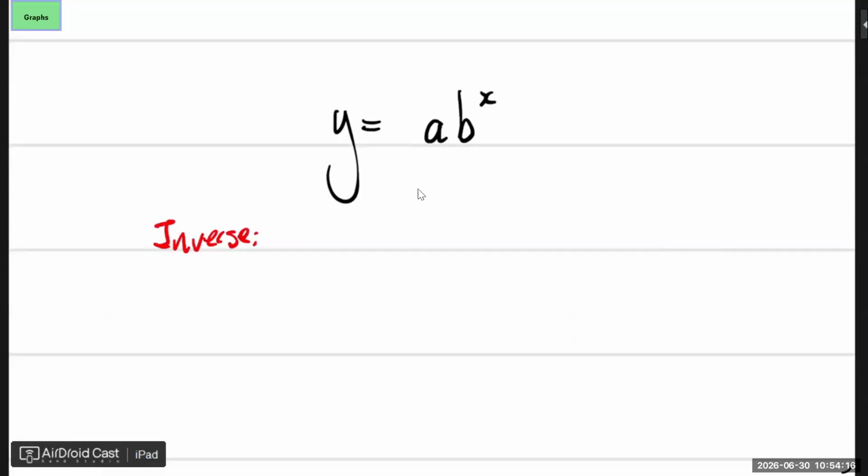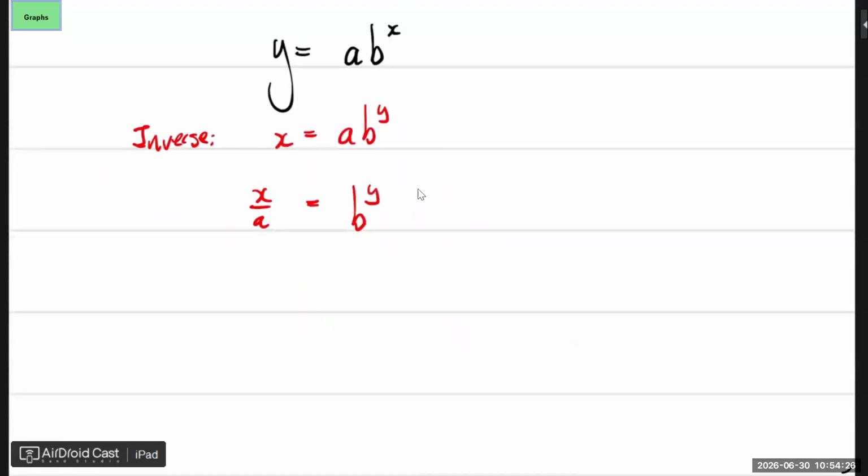We swap x and y. And then we try to make y the subject. So x divided by a equals b to the power of y. How do I get y alone? We need to make use of log. The base remains the base, and then we have x over a.